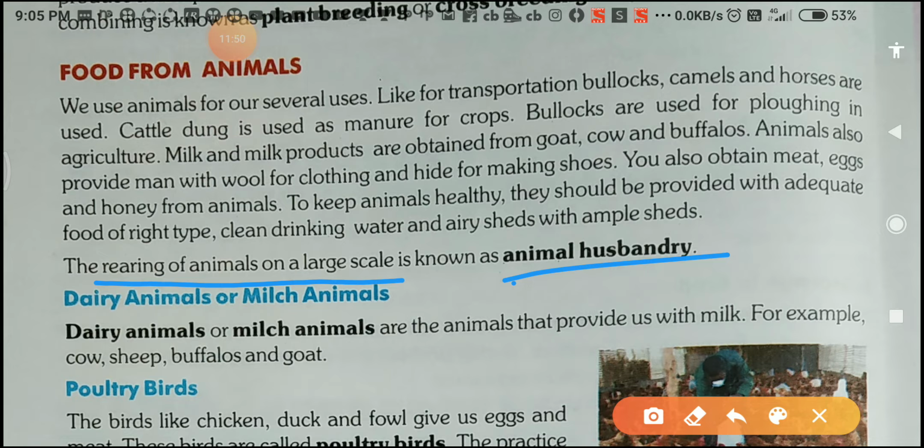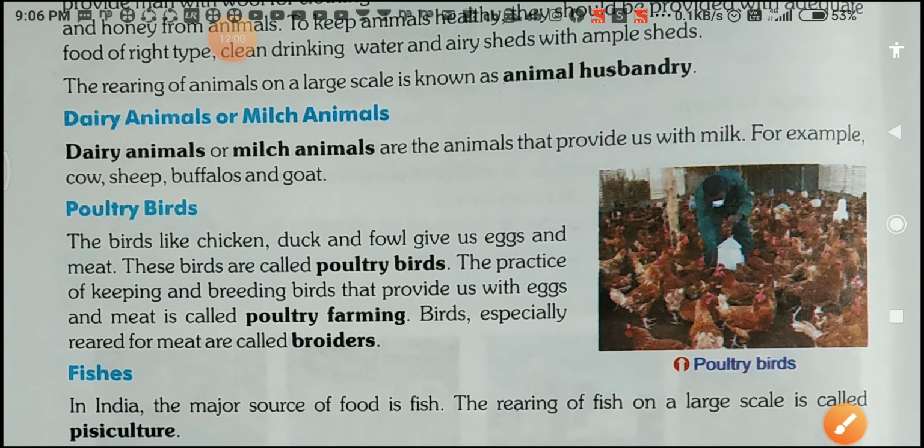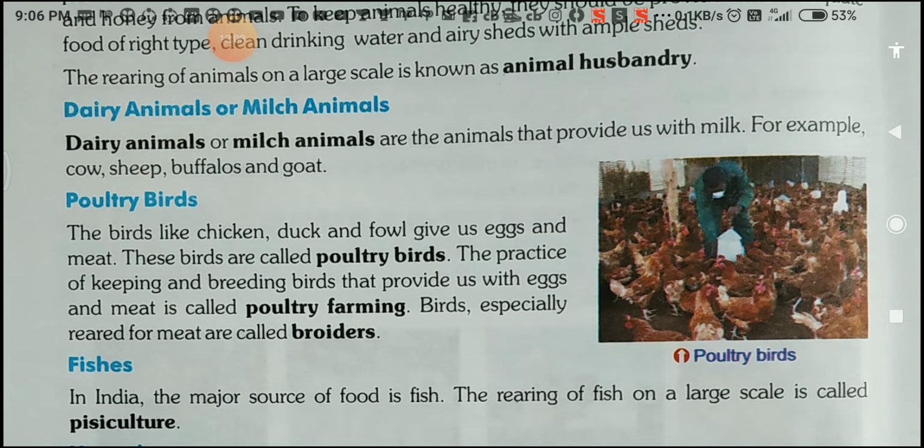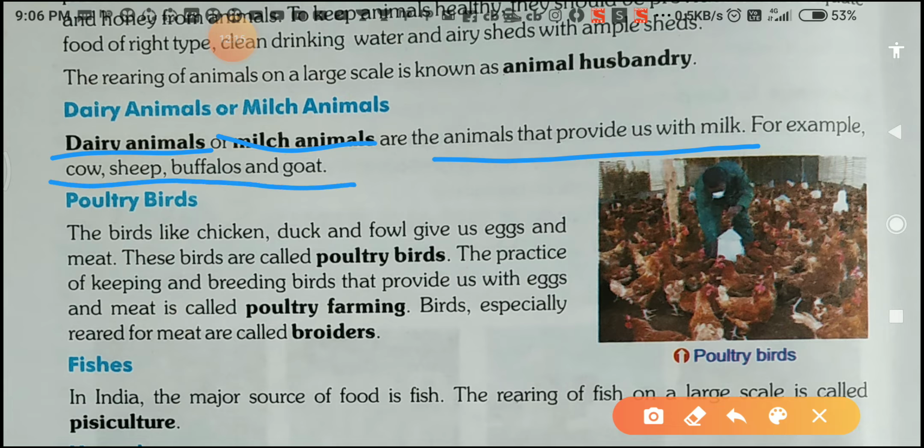Rearing or keeping, or palna. Okay, palna, the rearing of animals on a larger scale is known as animal husbandry. Let's move to another topic, that is dairy animals or milk animals. Students, milk animals are those animals which can provide you milk. These are called the dairy animals or milk animals. For example, cow, sheep, buffalo, and goats are your dairy animals.